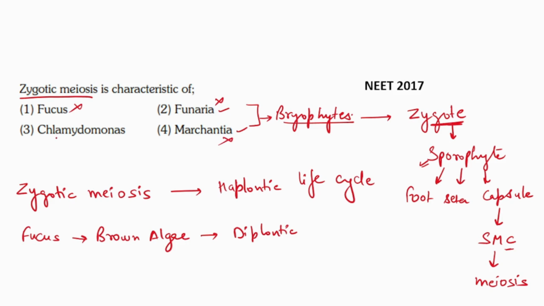Now we are left with only option number 3, that is Chlamydomonas. And Chlamydomonas is a green algae and it shows haplontic life cycle. So you will observe meiosis in zygote of Chlamydomonas. So zygotic meiosis would be observed in Chlamydomonas. So correct option is option number 3.